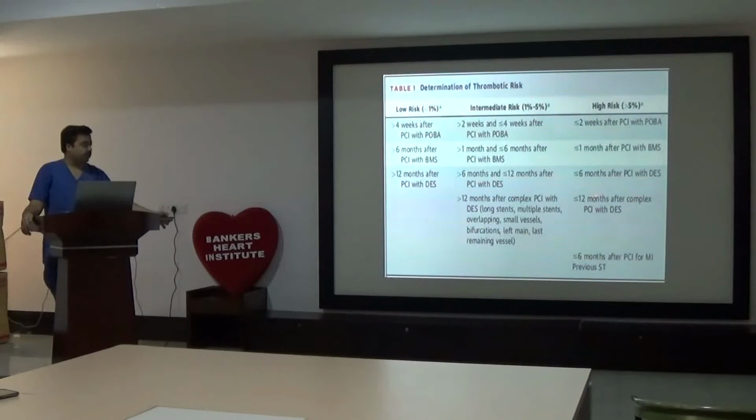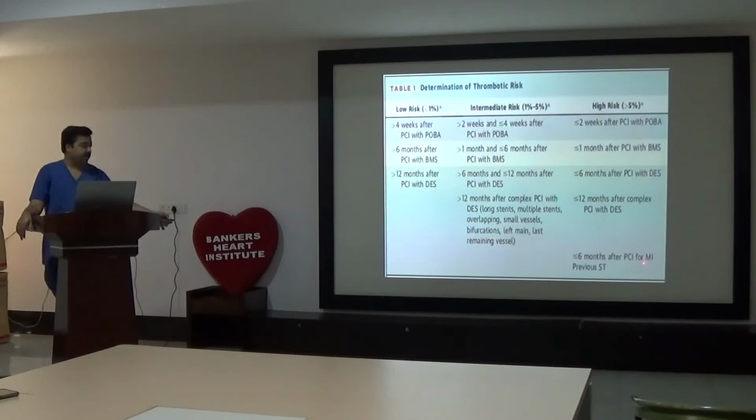Then there are new subsets. Less than 12 months after complex PCI. What is complex PCI? Complex PCI is PCI where 3 or more stents are required, 3 vessels are treated either by CABG or by PCI, bifurcation angioplasty with 2 stents, left main angioplasty, and total stent length more than 60 mm. So those come under complex PCI. After complex PCI, planned surgery should be avoided for at least 12 months.